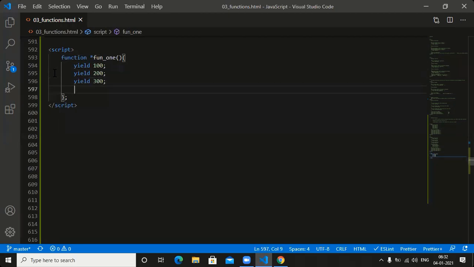Next one. After the yield statement, can you place the return statement? Return, what do you want to place? We need to place hello here.